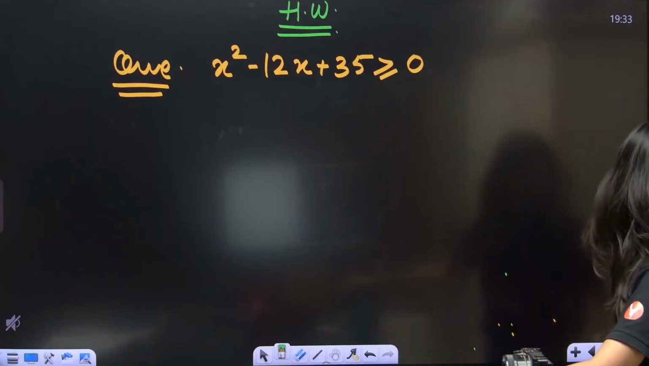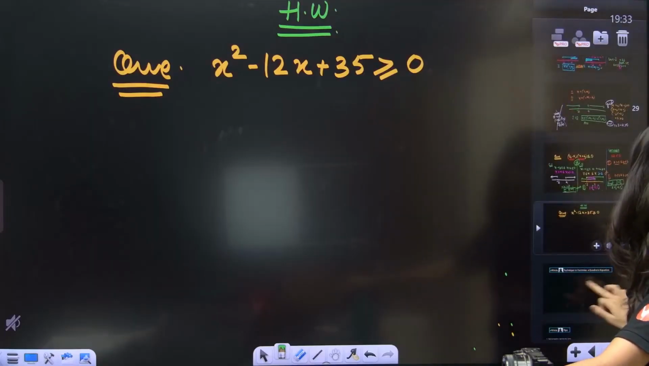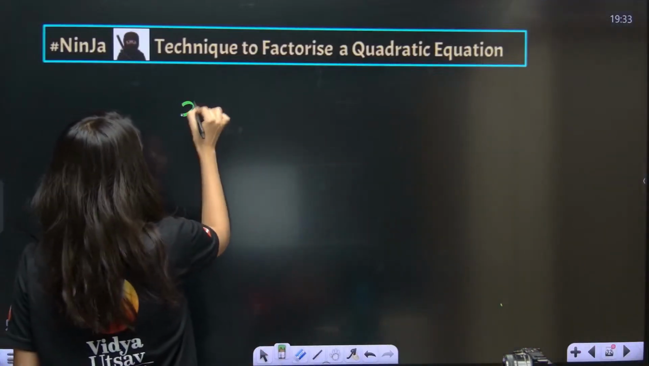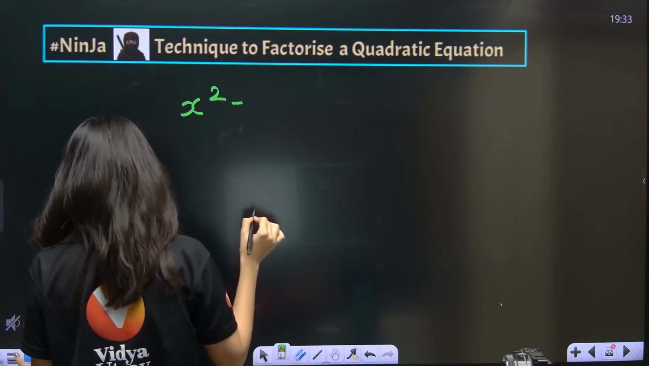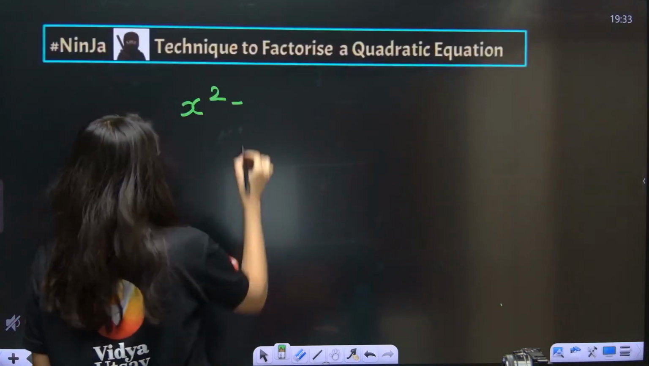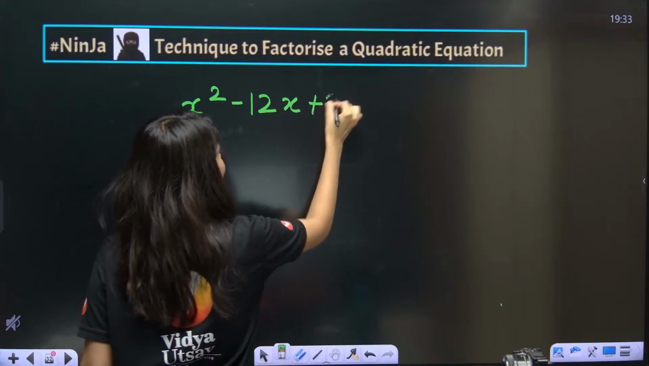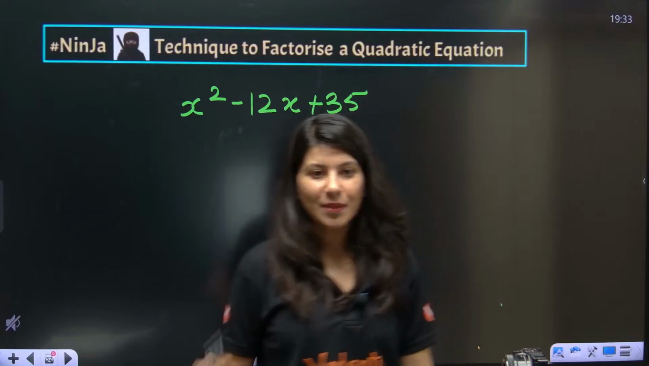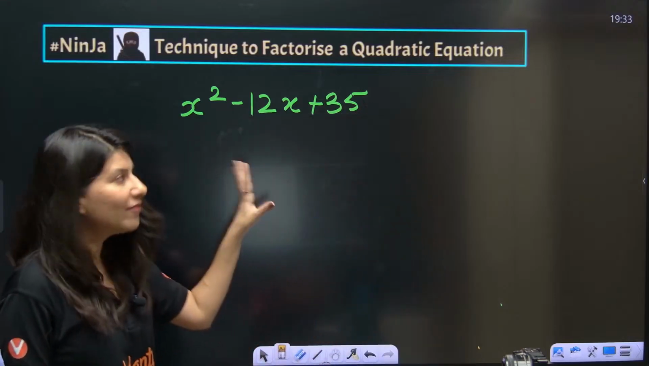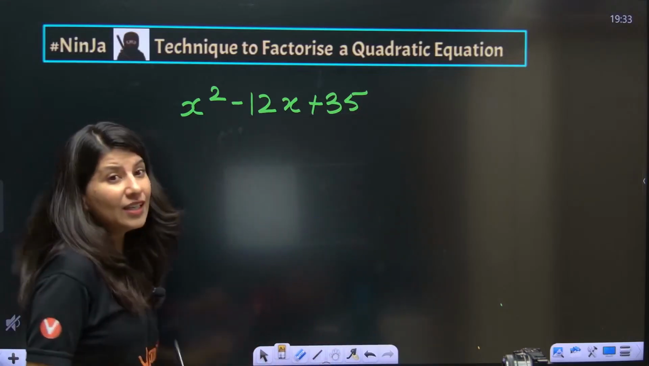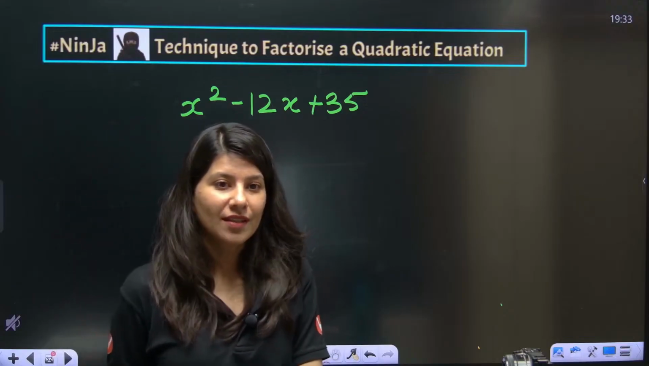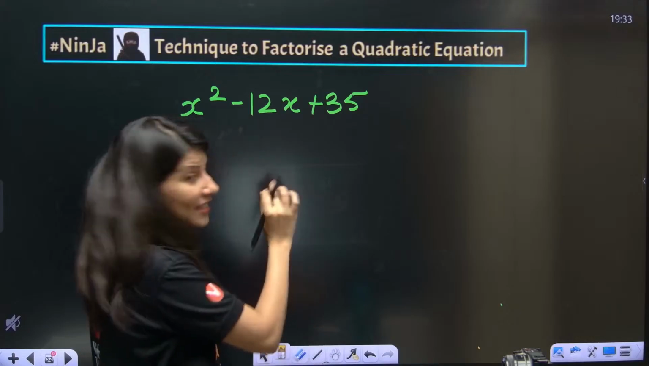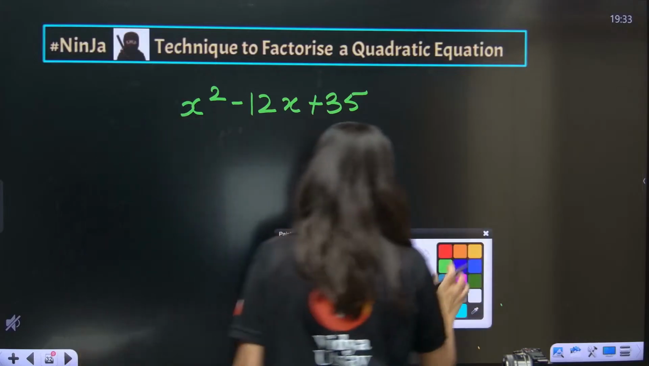So now I am going to tell you the ninja technique to factorize the quadratic equation. So how to factorize it? Super fast. Minus 12x plus 35. I hope that 2026 aspirants must be knowing this technique. I have told them already. 2027 aspirants, this is for you specially. So how are you going to tackle it?